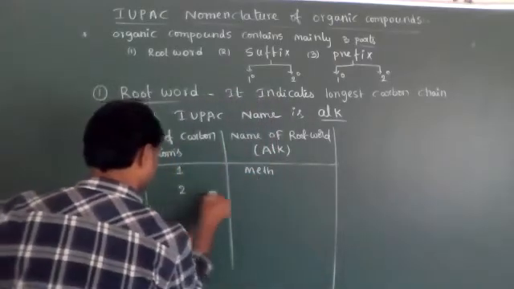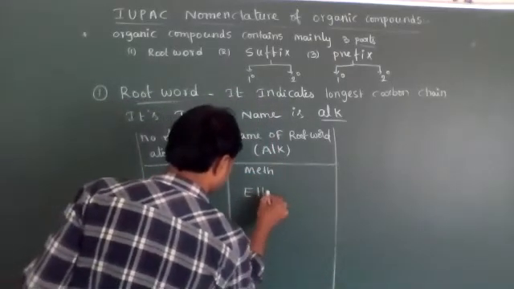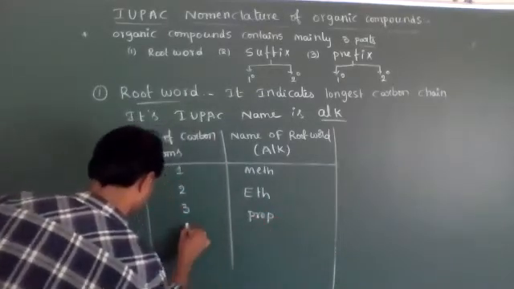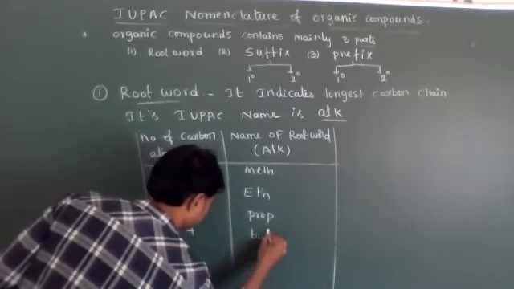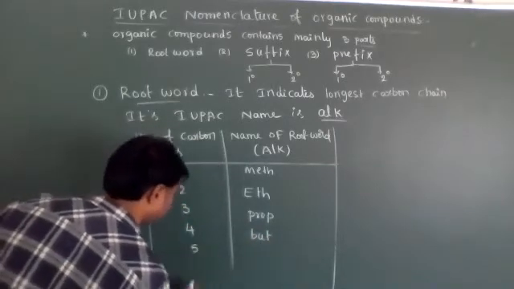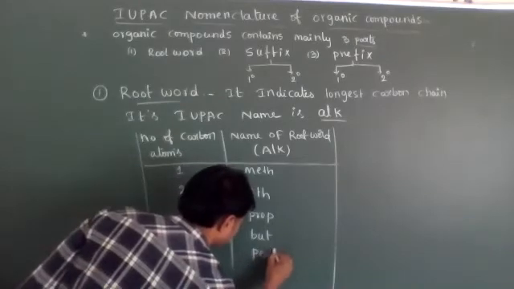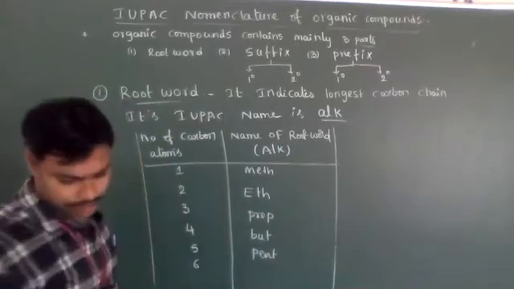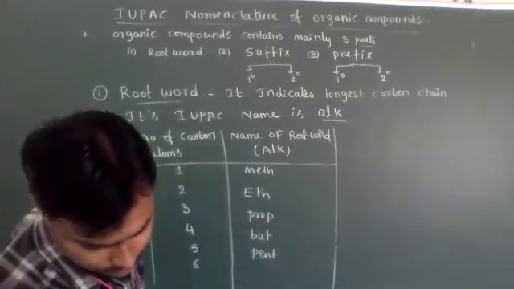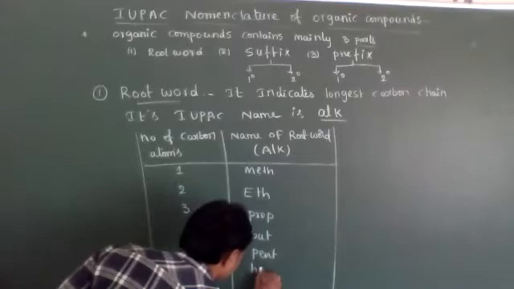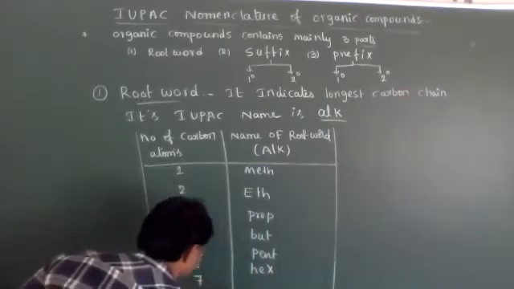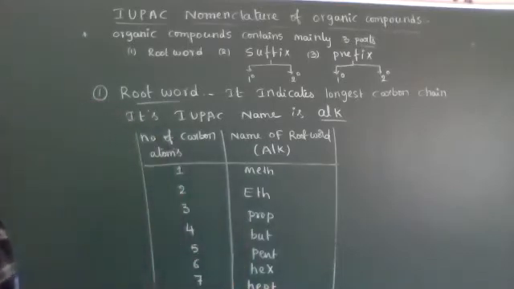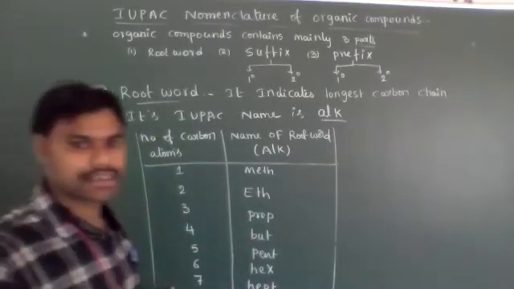Two carbon atoms, eth. Three carbon atoms, prop. Four carbons, but. Five carbons, pent. Six carbon atoms are present, it is called hex. Seven carbons are present, it is called hept.